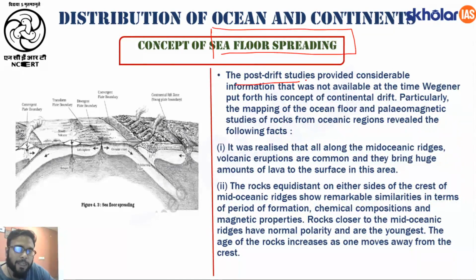The post-drift studies provided considerable information that was not available at the time Wegener put forth his concept of continental drift. Particularly, the mapping of the ocean floor and the paleomagnetic studies of the rocks from oceanic regions revealed the following facts. So, what are the conclusions that were made when we studied the sea floor? In this background, let us understand the sea floor spreading theory. Very important to understand. Okay, now I will draw some diagrams.